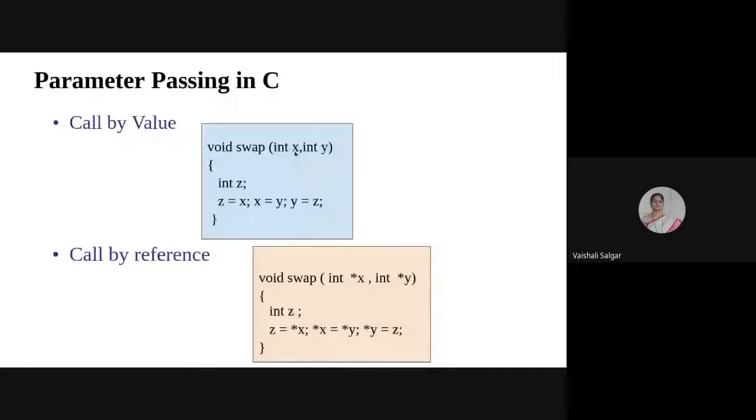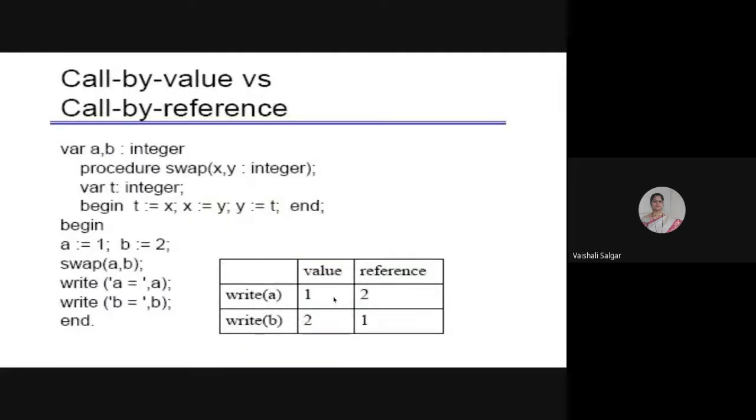Yes, ma'am. So again, I will share the PPT and we will see on slides. So call by value actually copies the value of the actual parameter into the formal parameters. Call by reference copies the address or the location of the actual parameter to the formal parameters. Now next is call by value versus call by reference.